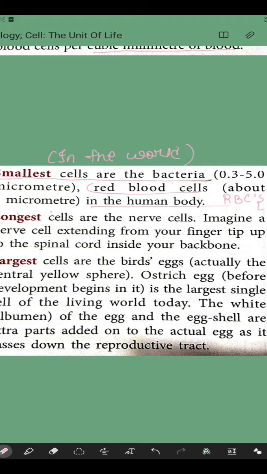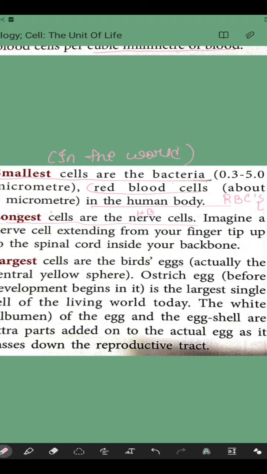Then we have the longest cell. The longest cell in the world is none other than the nerve cell, which is present in the human body and also in the human brain. Imagine a nerve that extends from our fingertip to the spinal cord inside the backbone. That much long is one nerve cell, and that is the longest cell.